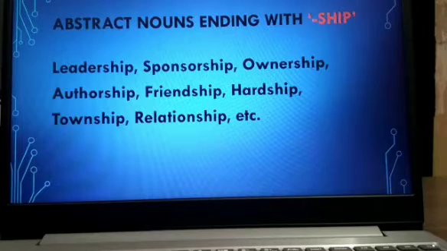Now here are some abstract nouns which end with the suffix ship. Now see those words: leadership, sponsorship, ownership, authorship, friendship, hardship, township, relationship, etc.